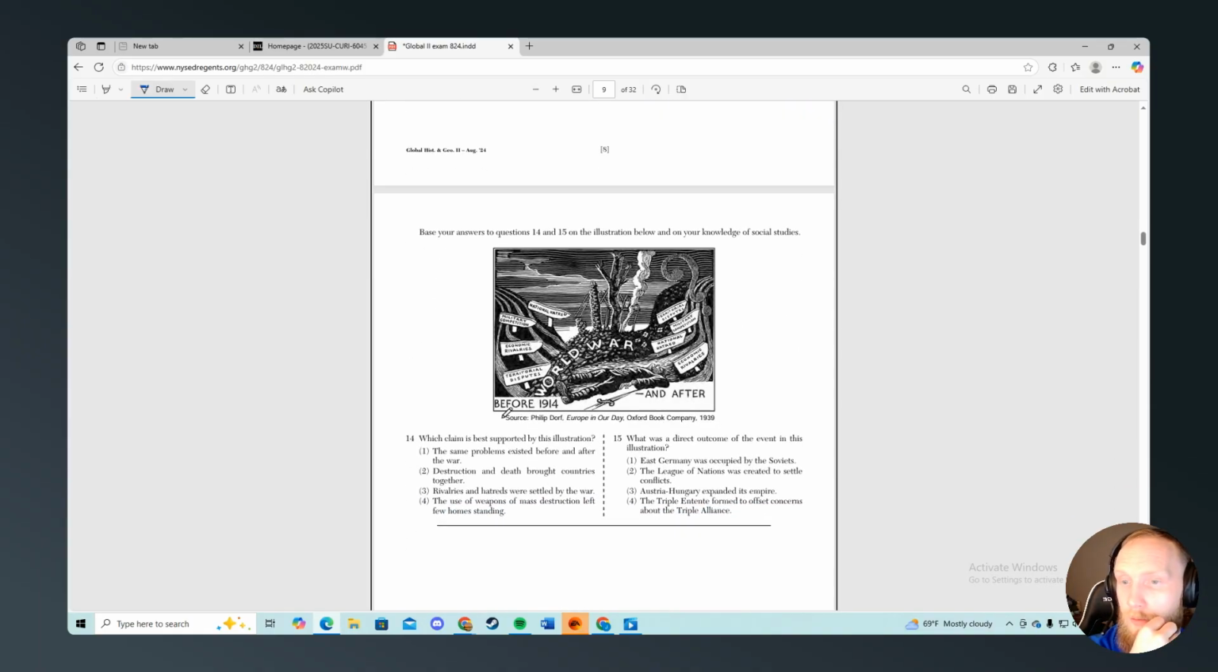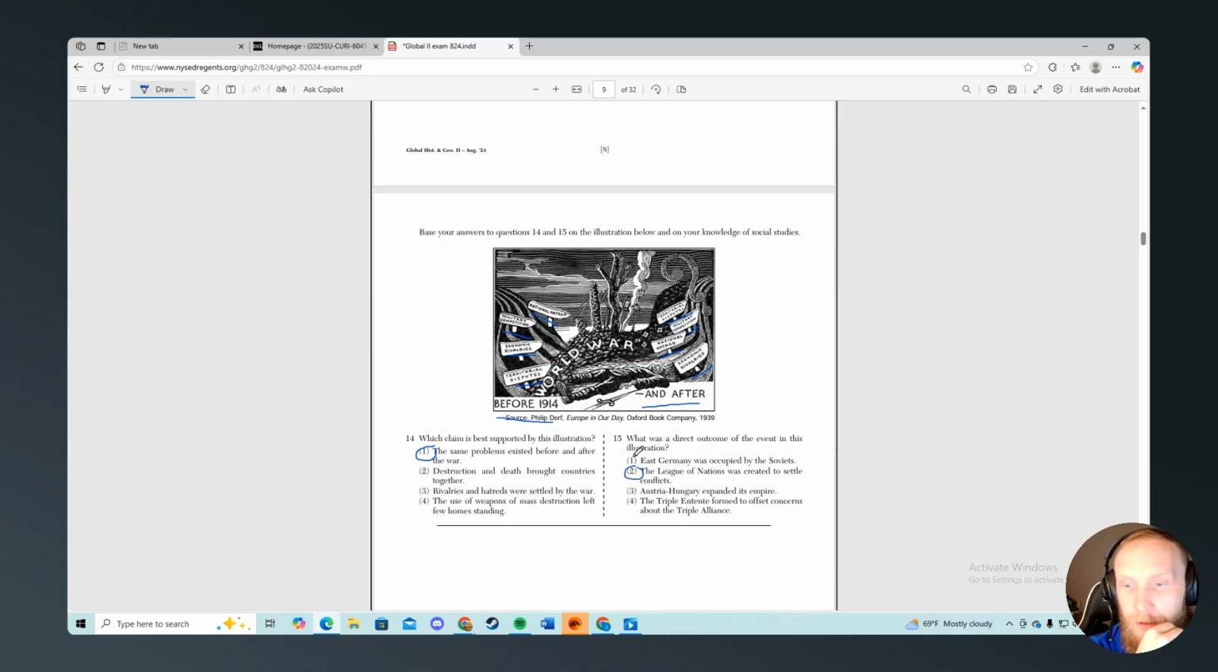Alright, World War. Before and after 1914, which claim is best supported by this illustration? The same problems existed before and after the war. We have national hatred, military competency, economic rivalries, territorial disputes. It's literally the same thing. The same problems existed before and after the war, which was a direct outcome of the event in the illustration. It's going to be 2.